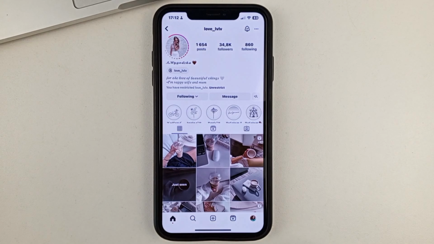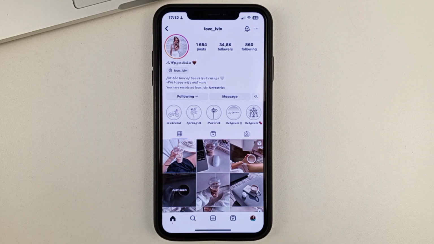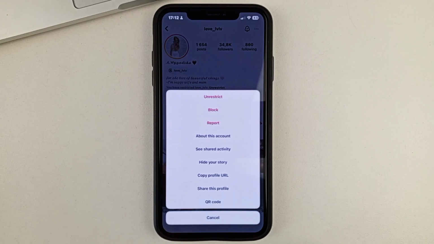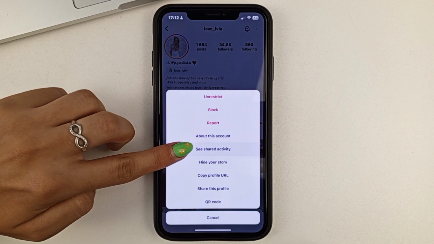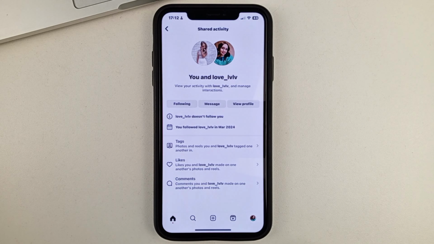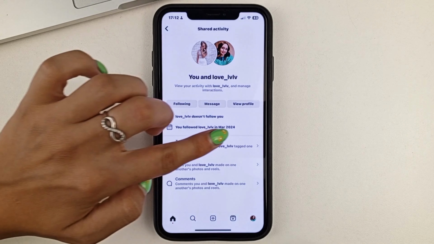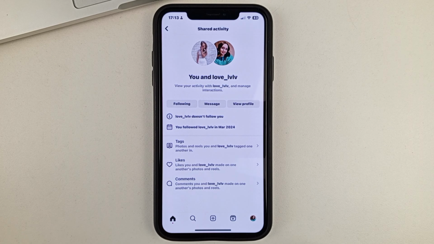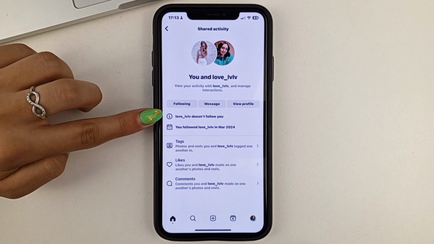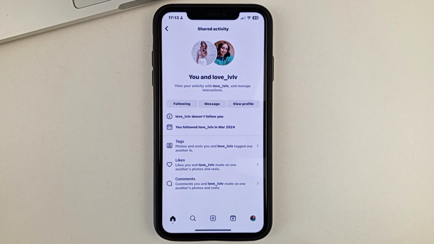And after that, you'll need to click on the three dots in the upper right-hand corner. And then you can see the activity together. And here you can see that there are dates when you, for example, became a follower of a certain person. So you'll have a year and a month. The same thing, if that person is subscribed to you, there's a little bit of information about them up here, whether he is a subscriber of yours and also when it happened.